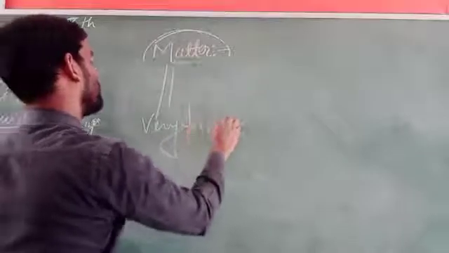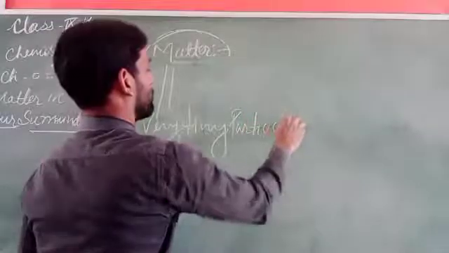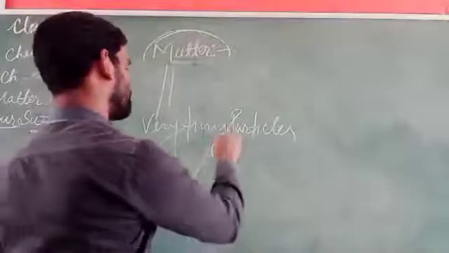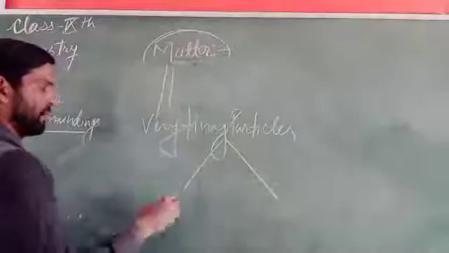We know very well the matter is composed of very tiny particles, and this can be expressed by an experiment. What is it?